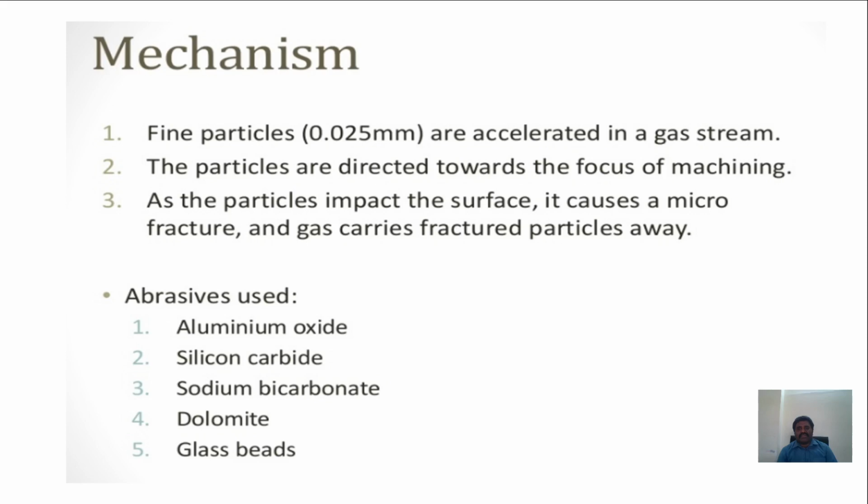The fine particles are carried in a gas stream and directed towards the focus of machining, causing microfracture. There is the gas carrier, and the abrasives, as I just said, are aluminum oxide, silicon carbide, sodium bicarbonate, dolomite, and glass beads.